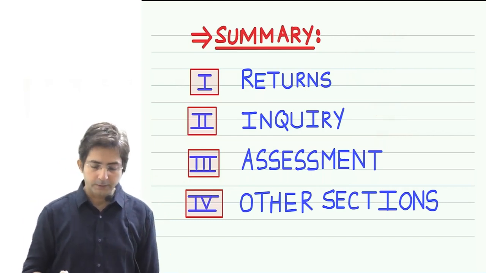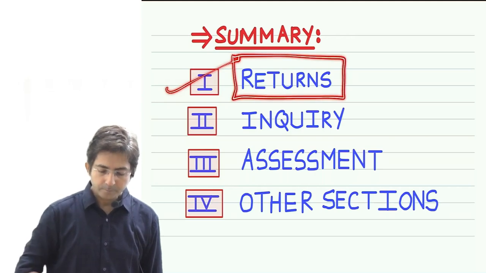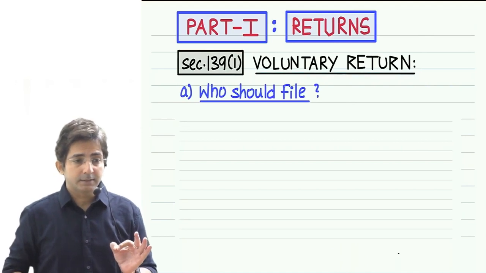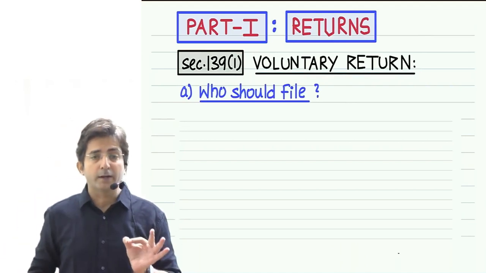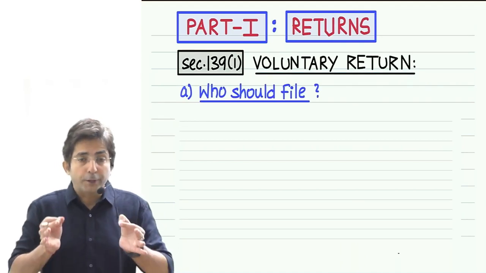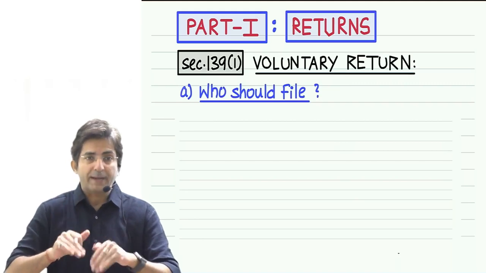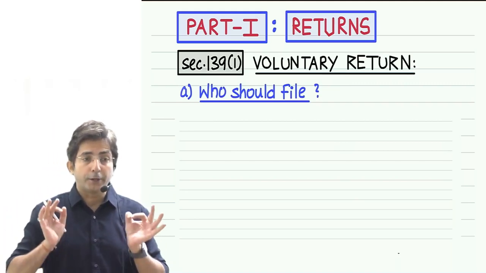Okay, so see here, part 1 is returns. Part 1 we are starting. In returns, the first section is section 139(1). Look at the screen. This is called voluntary return. Why it is called voluntary return, I will come to that after some time, but right now understand this section is on voluntary return.